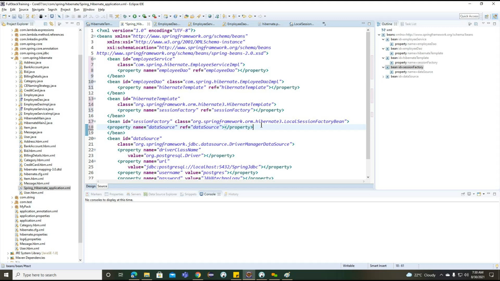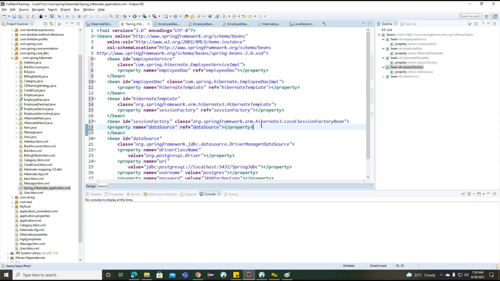Session factory is expecting mapping related information. Why do we need to provide the mapping related information? Because Hibernate is going to create a table automatically here. So to create a table automatically, we need to define the HBM file, and along with creating the table, we can work with Hibernate Query Language queries. If we are not providing an HBM file, we cannot work with HQL Hibernate queries. Getting the point. So we need to understand this carefully. To provide the mapping information, what can we do?